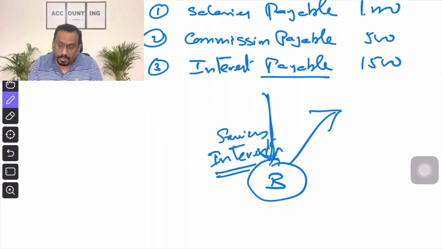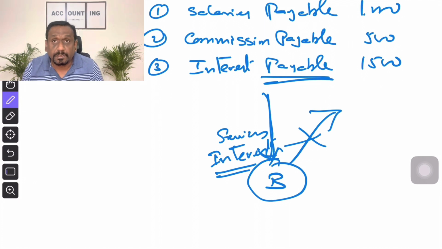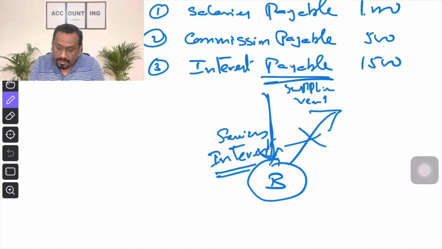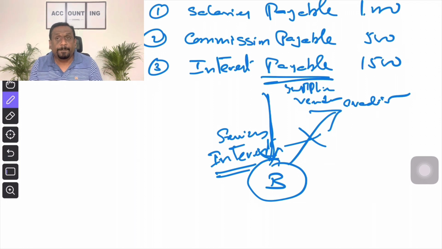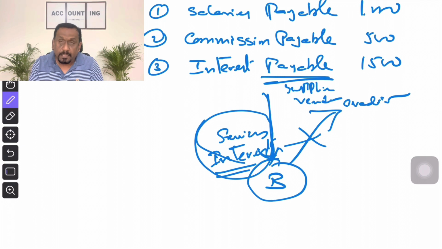What goes out? Since it is payable, nothing goes out. If nothing goes out, your next question is going to be, who is the provider of these services? Who is the provider? Name is not given. If the name is given, you can put the name. But since the name is not given here, you can use supplier account, or vendor account, or creditor account. Any of these names you can use. Clear?